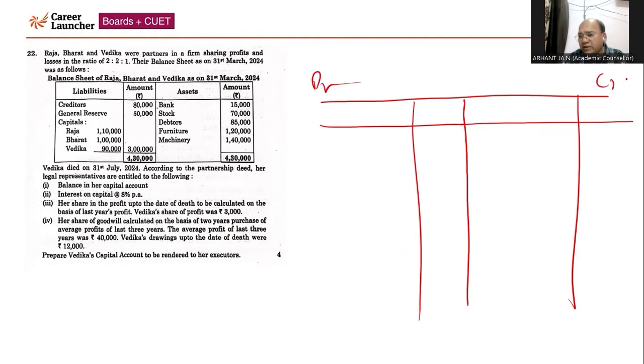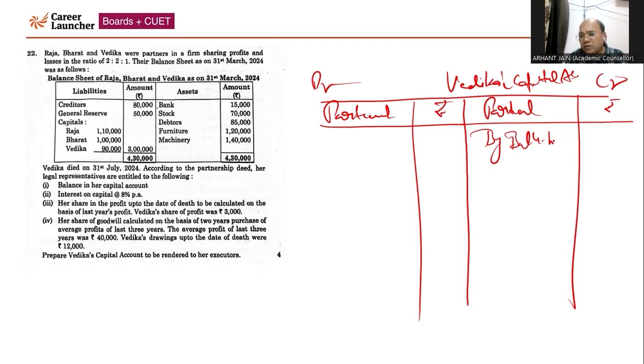So debit, credit, Vedika's capital account, particulars, amount, particulars, amount. So first of all, by balance b/d, that is given with respect to Vedika, 90,000, right? Then we have to calculate the interest till the date of death.